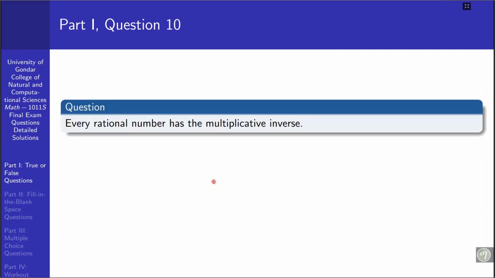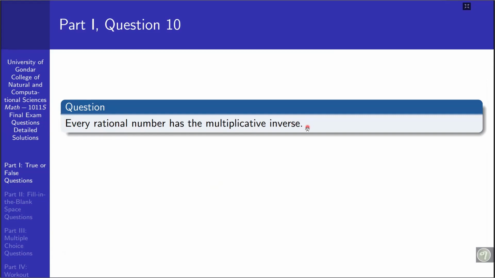Okay, question number 10 and the last question for this first part. Every rational number has a multiplicative inverse. When we are talking about the multiplicative inverse, we must know about the existence of the multiplicative identity.